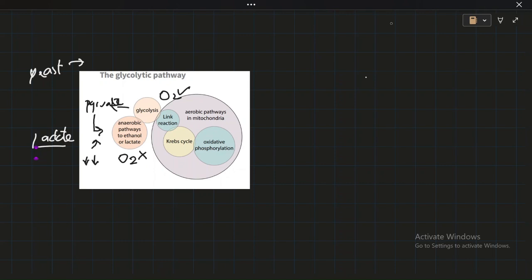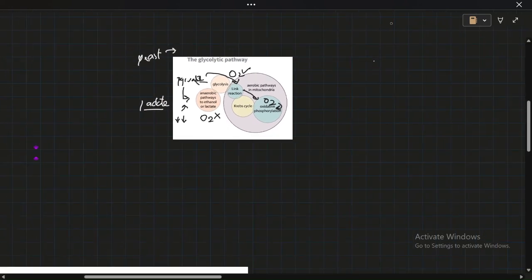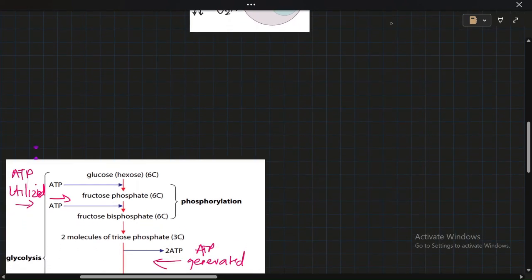So after glycolysis, the pyruvate can enter oxygen dependent pathways like the link reactions, Krebs cycle, oxidative phosphorylation. Well, actually, we need oxygen only for oxidative phosphorylation. These are all connected, right? So let's start with glycolysis. I have a really good diagram of glycolysis here.